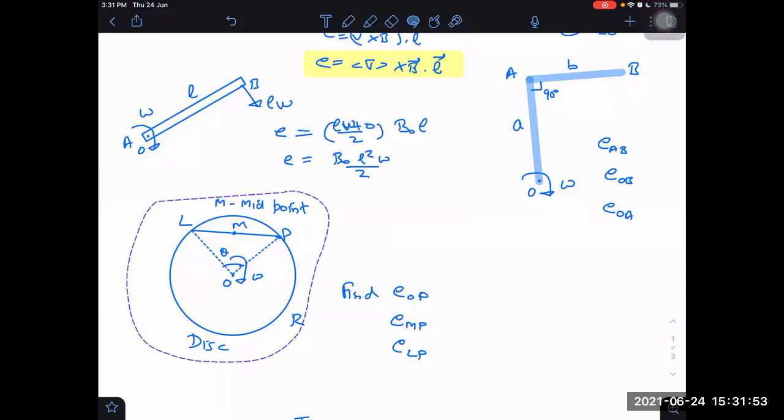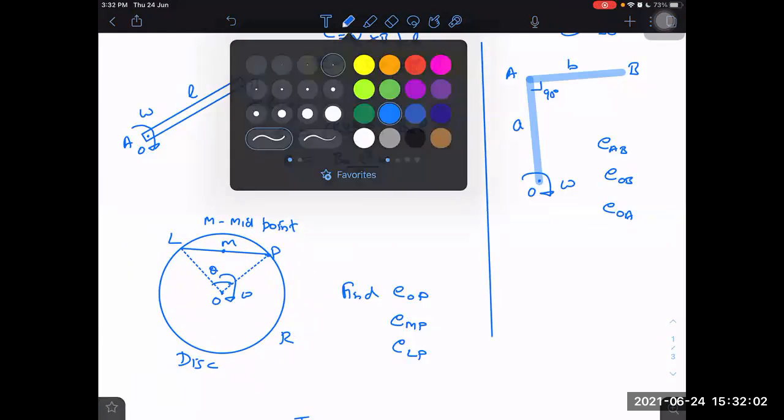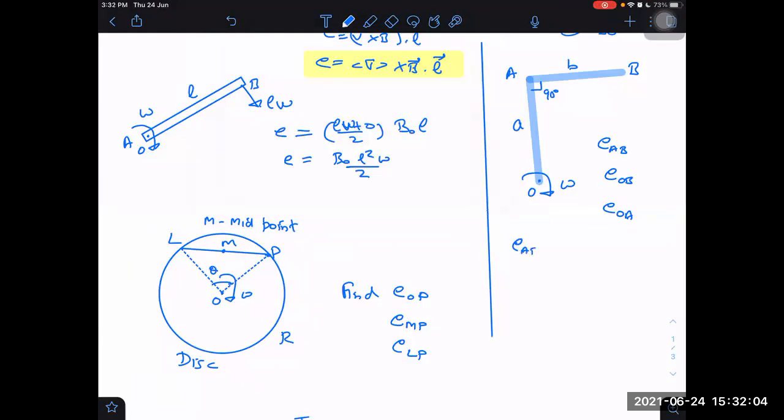Yes, sir. What about for this right side case? This side EMF across AB. I have to again find out the average velocity. Can you find out the average velocity?